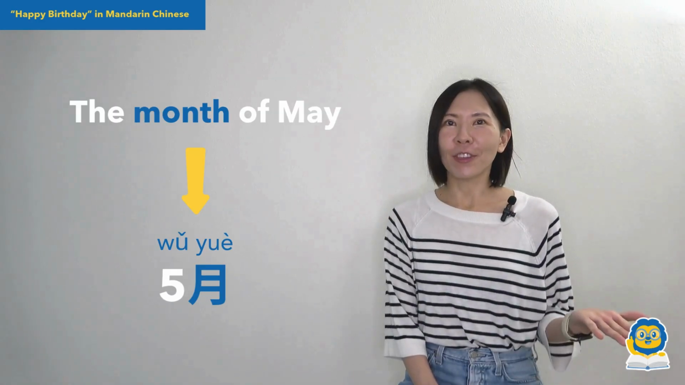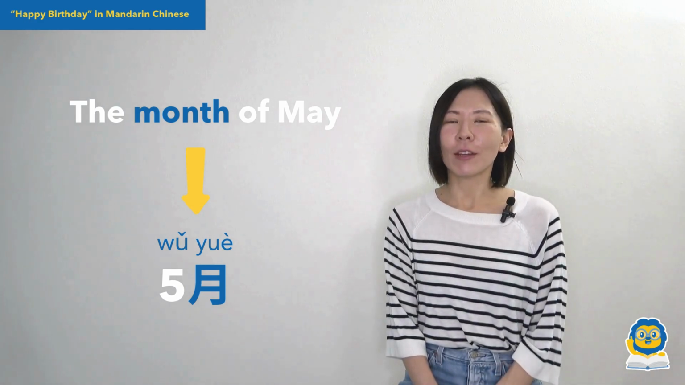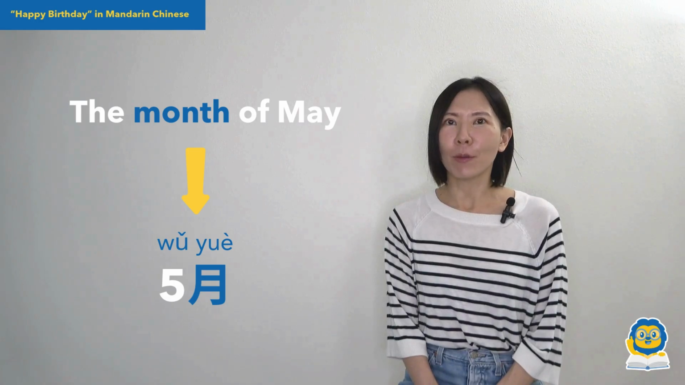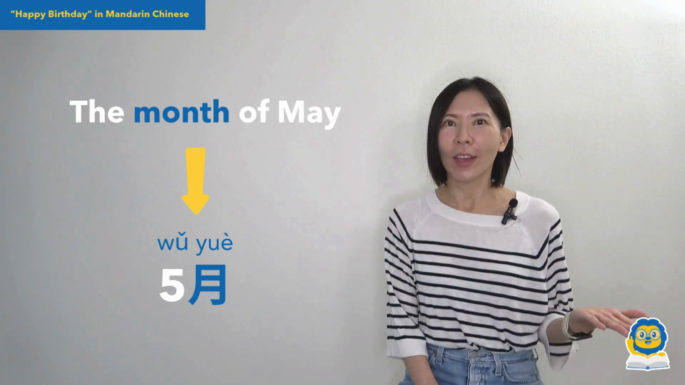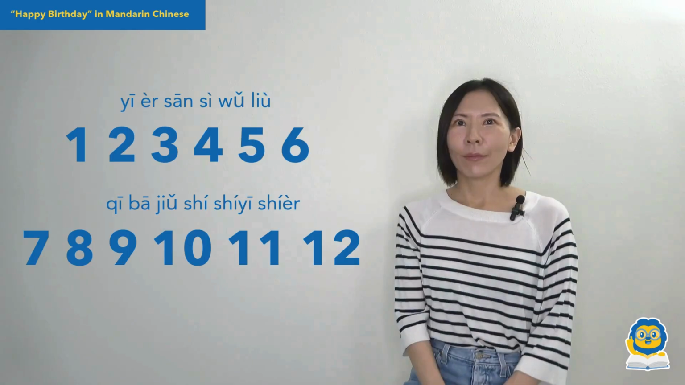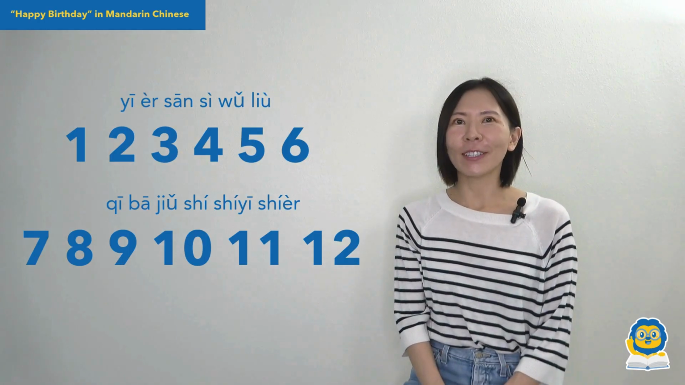月 means the month here, and same as the placement of the numerals in the year, in Mandarin Chinese, we place the number of the month before the word 月. For example, the month of May is 5月. We know there are only 12 months in a year.